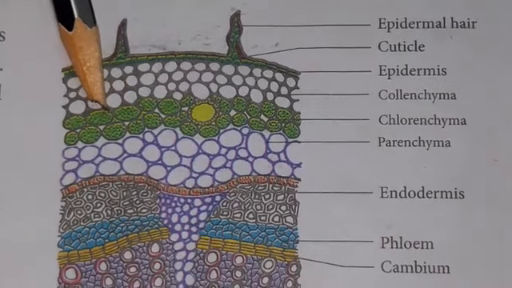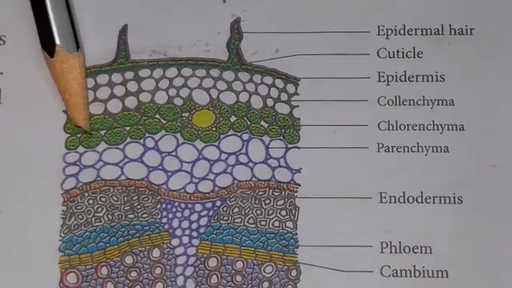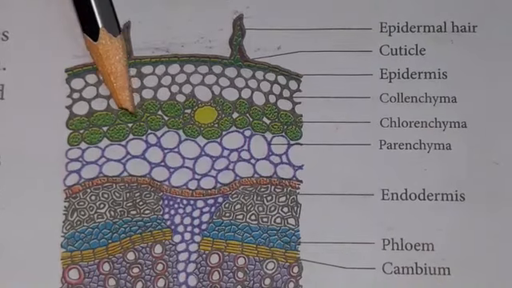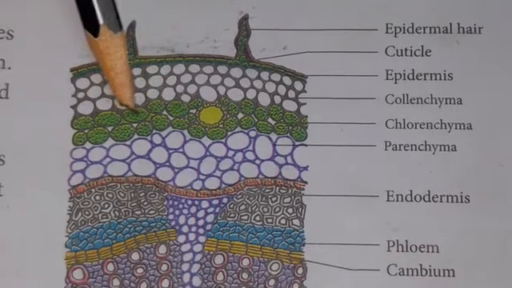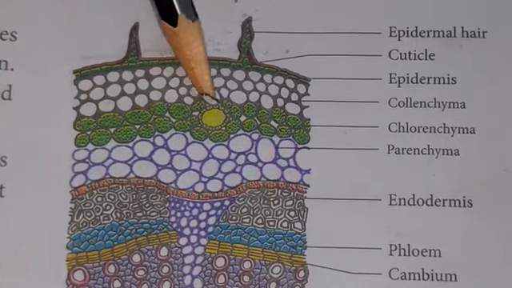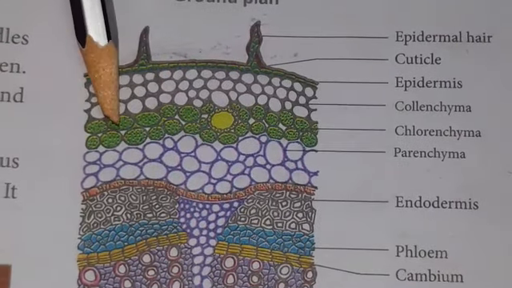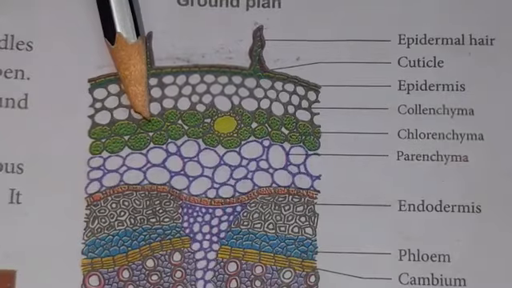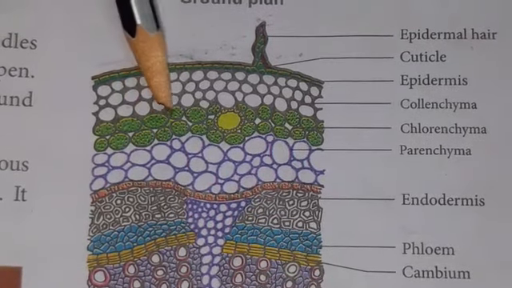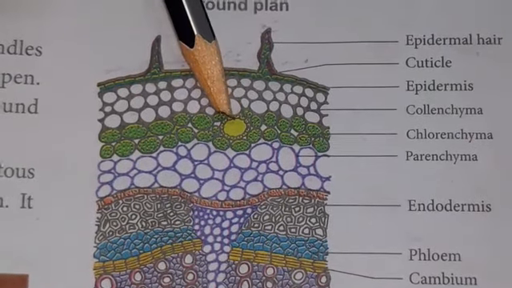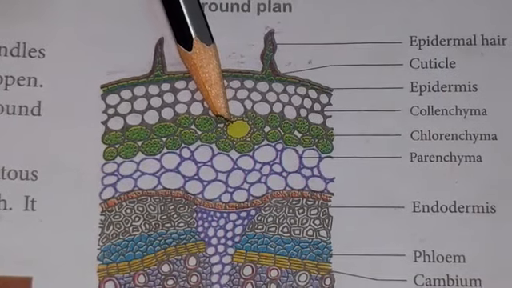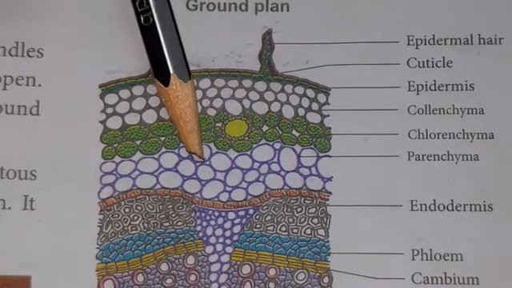What is called chlorenchyma? Parenchyma which contains chloroplasts is called chlorenchyma. So the chlorenchyma tissue contains chloroplasts. The presence of chloroplasts helps in photosynthesis. Some resin ducts are present here and there in this tissue.